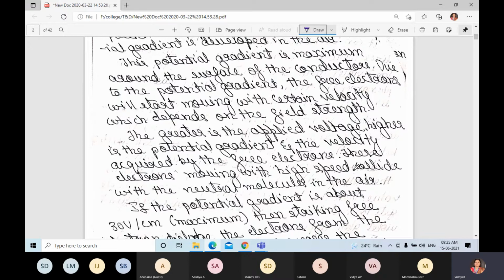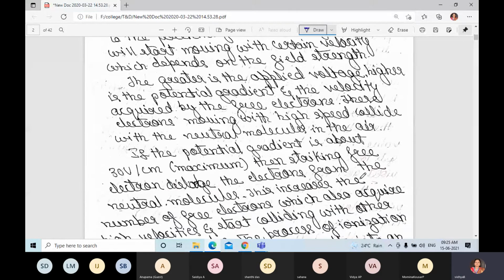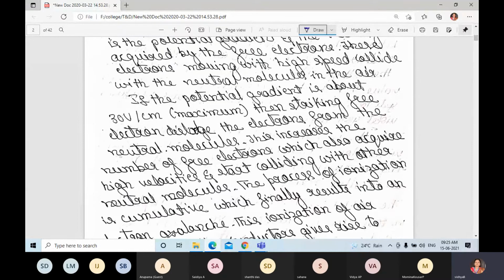Free electrons and neutral molecules will be present in the air. But when the potential gradient increases, the free electrons will start moving at high speed and collide with the neutral molecules in the air. If the potential gradient is about 30 volts per centimeter, the striking free electrons discharge electrons from the neutral molecules. This increases the number of free electrons, which also acquire a high velocity and start colliding with other neutral molecules.